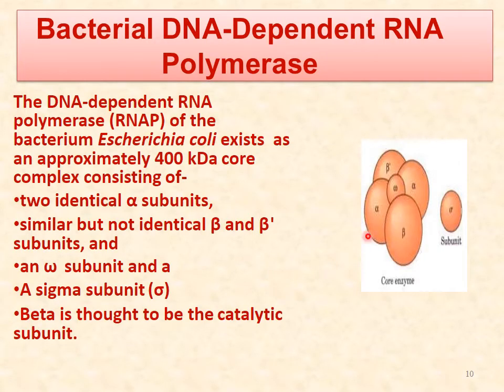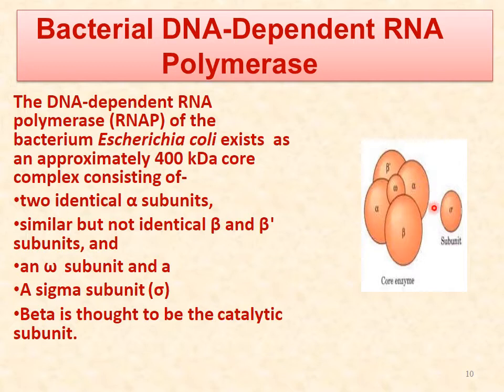Now then we come to another point. This is the enzyme which is responsible for synthesizing messenger RNA. This is DNA dependent RNA polymerase. It was first identified in Escherichia coli or E. coli. It was a 400 kilodalton core.